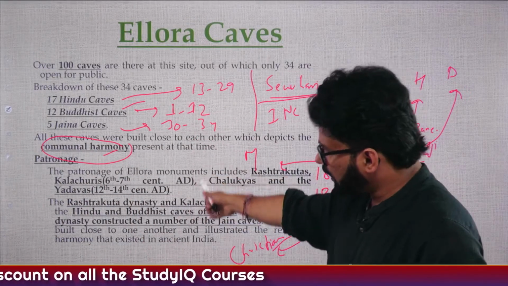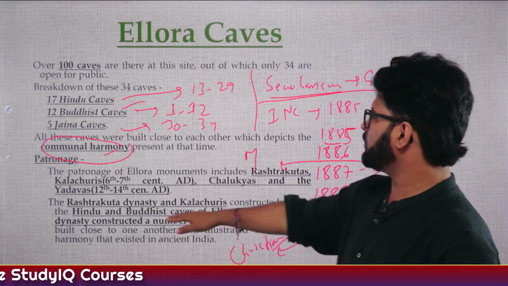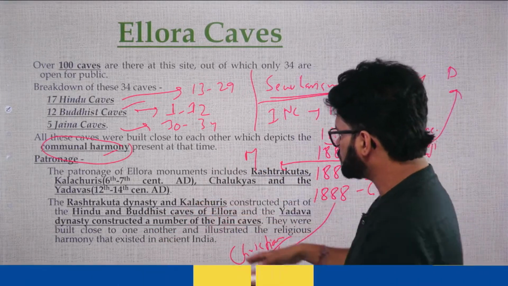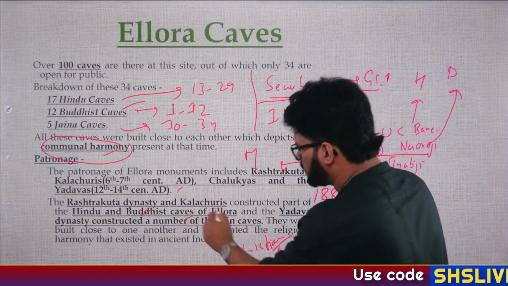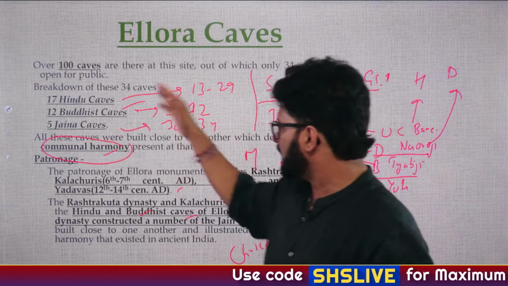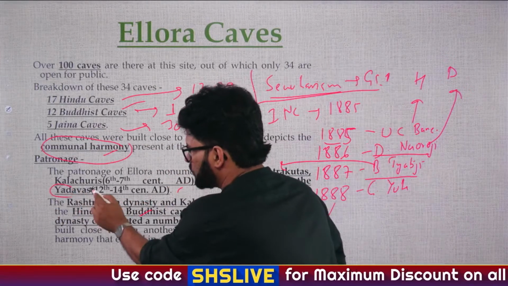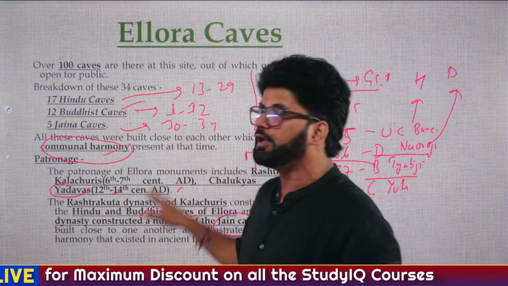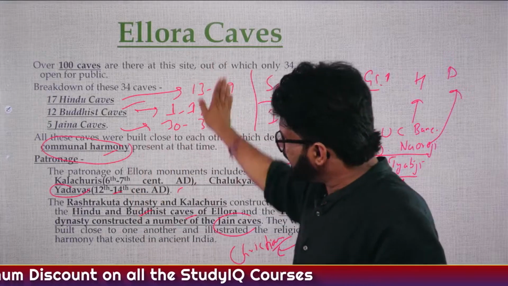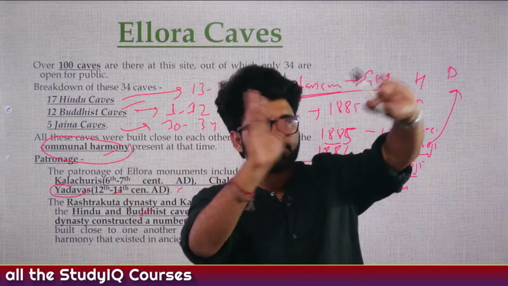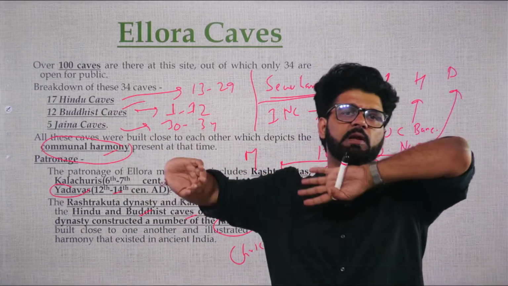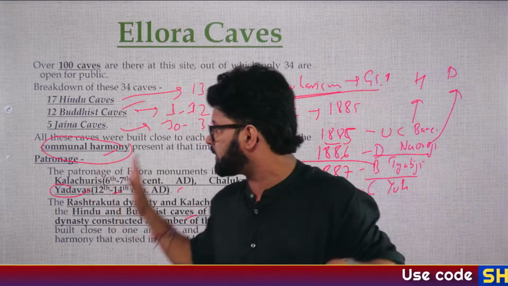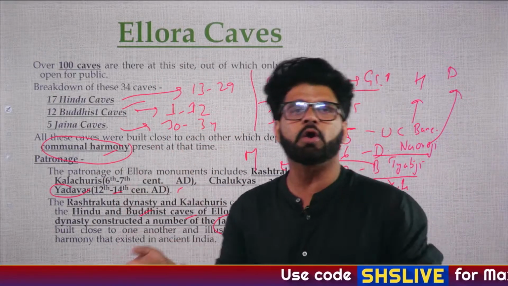So you can see what I meant earlier, that initially you have Rashtrakuta dynasty and Kalachuri. So they gave patronage to Hindu and Buddhist caves. So they were constructed first. Later on, when Yadava dynasty came, 12th to 14th century, they gave patronage to Jaina caves, and Jaina caves 30 to 34 got constructed. So there is a chronology here. Ajanta caves, you don't have a proper chronology of their naming. They have been named in haphazard manner, but there is a chronology when we are talking about Ellora caves per se.